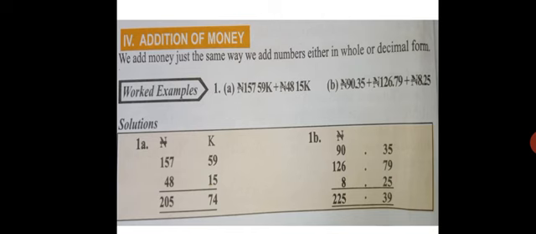If you want to add up these two figures, as you can see, first you must put them accordingly. Put the naira under naira and the kobo under kobo. Then add the normal way we add whole numbers. You get your answer. If you have a remainder, take it to the next side. The same principle applies to example 1b.